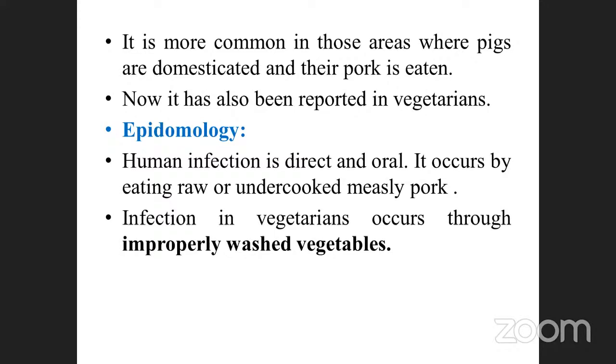Sometimes that solid waste is also there. Sometimes bees or other vectors sit on it and carry the spores, and also transfer them to the vegetables. Sometimes they sit on the vegetable. Suppose it is a fruit and it has penetrated inside. If it is not cooked properly, it may be transferred from the vegetables. Nowadays it has been reported that vegetarians are also affected by this type of infection.